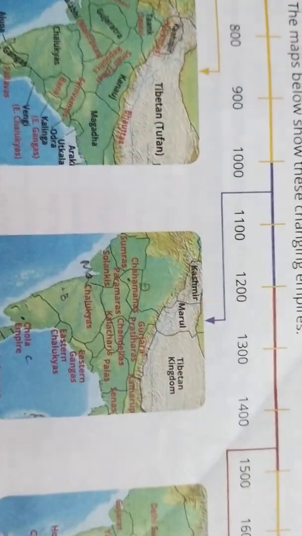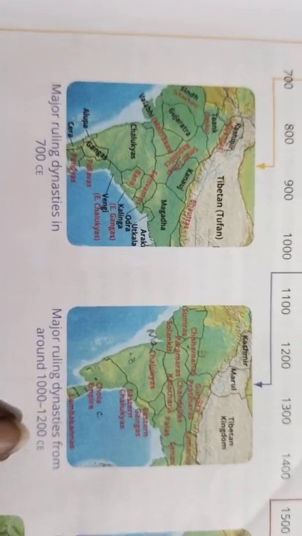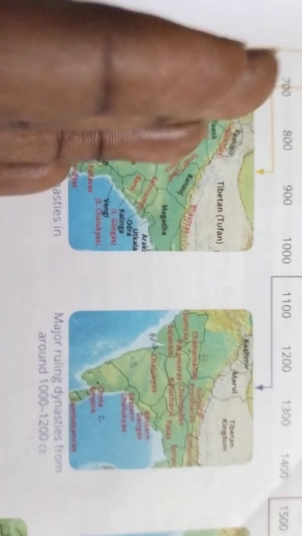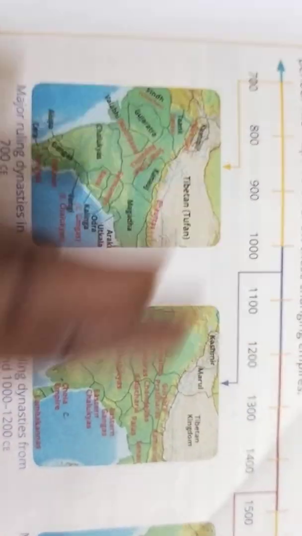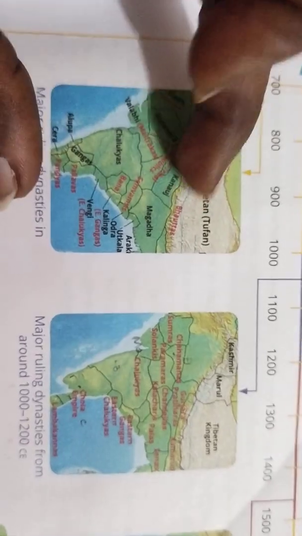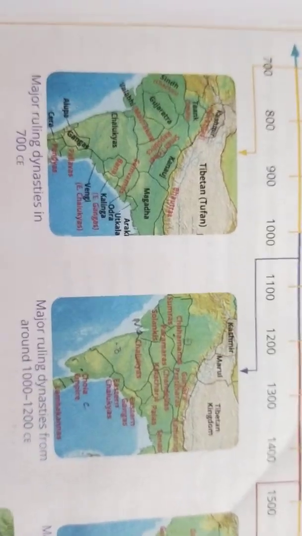They were all ruling at that particular time, from 1000 till 1200 CE. So there is a difference in the rulers between the year 700 and 1200, right? Here you can see only some of the rulers ruling here and there, but here you can see so many rulers have come.